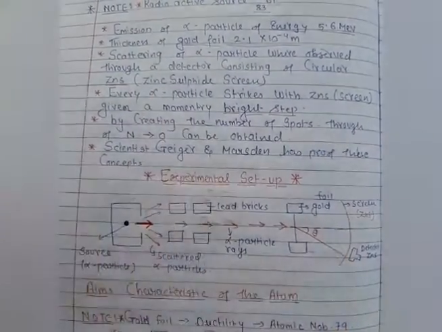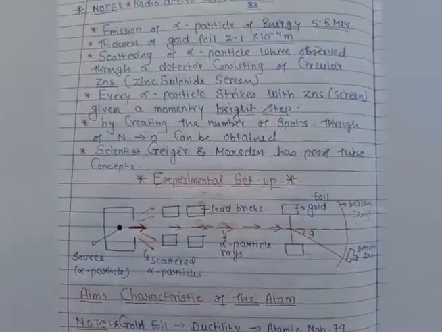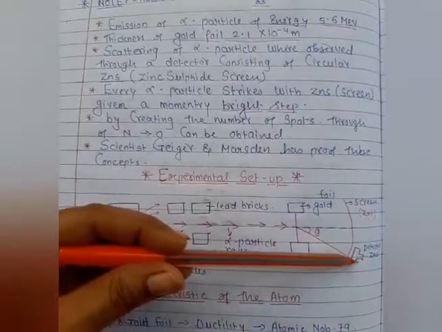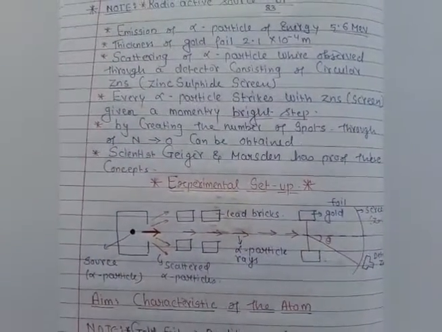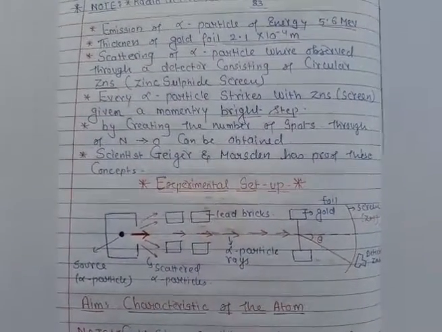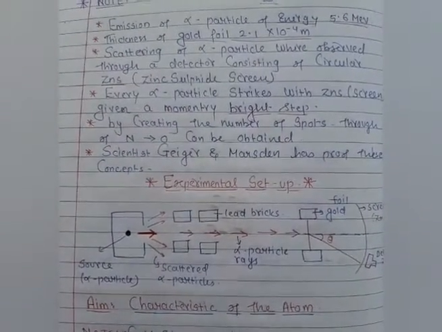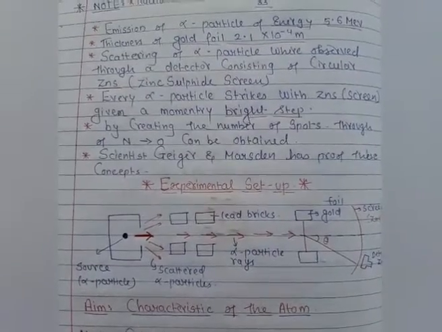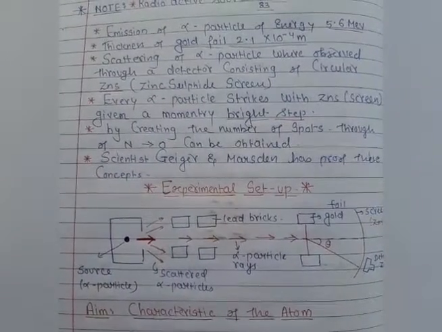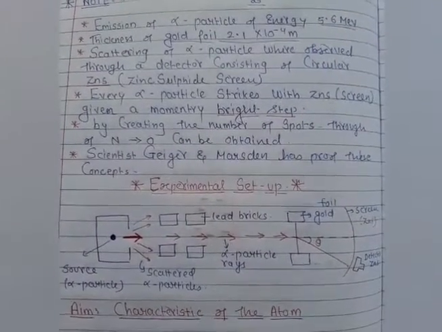After this experimental proof, the scientists found that the bright spots are nothing but the count of the alpha particles, taken by this detector. This is the proof given by these two scientists: every alpha particle that strikes the screen gives a bright spot, and with the help of that we can find out how many alpha particles scattered on the screen. By creating a number of spots through this experiment, we can obtain the experimental proof taken by the scientists.